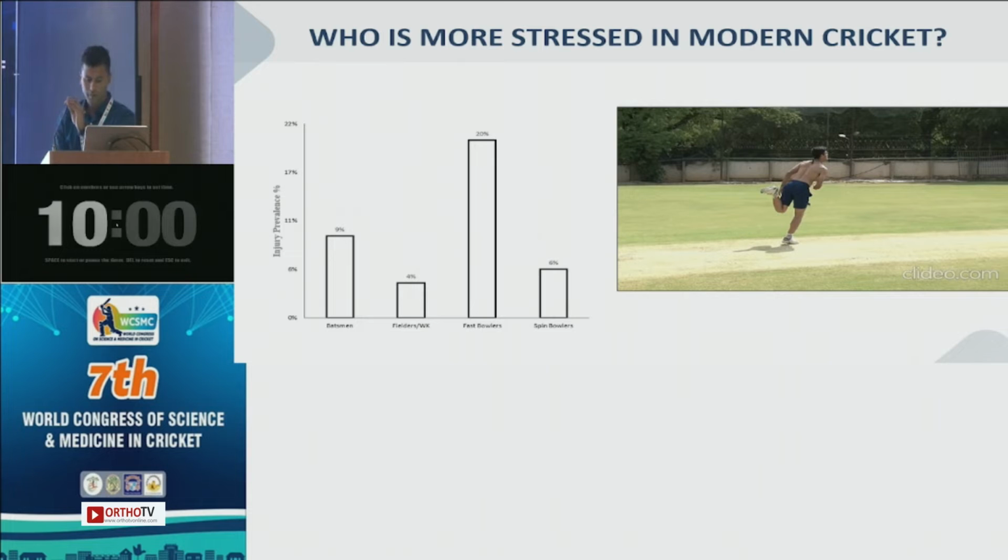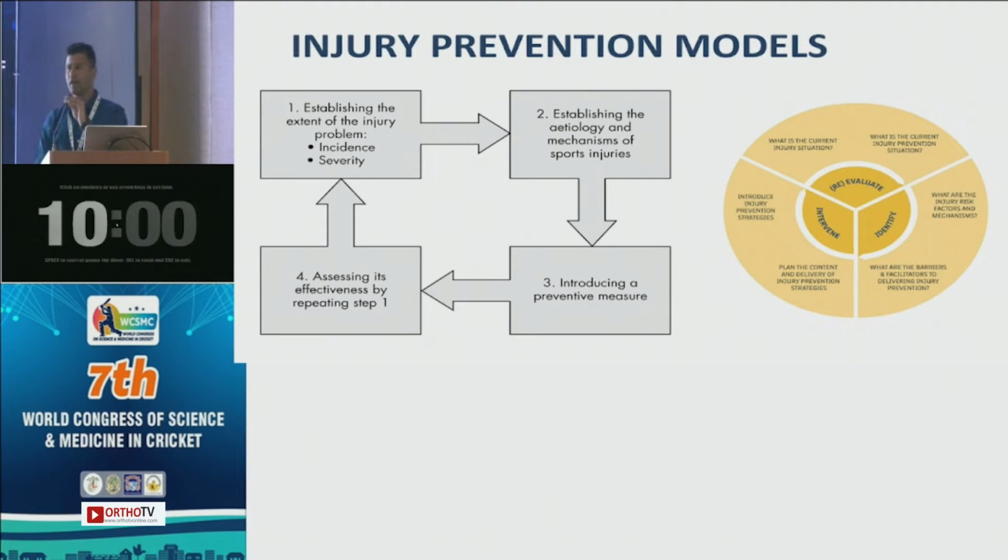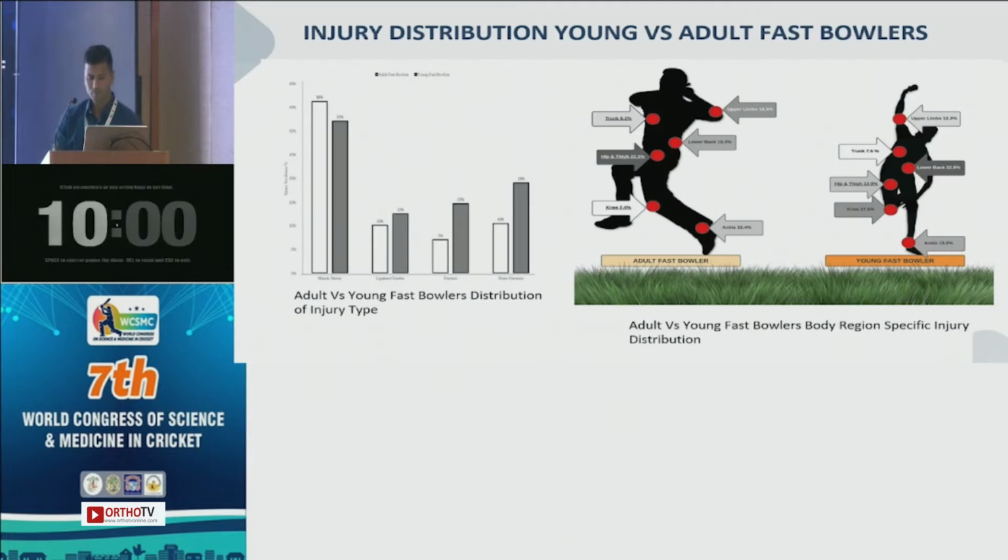Any approach to tackle the injury issue or injury severity issue needs to be looked at through systematic injury prevention models. Like you can see here on the screen, Barr and colleagues and O'Brien and colleagues have proposed a couple of injury prevention models. There are multiple injury prevention models in the field. The most common theme is that the first step is to establish the injury severity, and the second step is to identify the injury risk factors, because only then can we talk about the preventive steps. We followed both of these steps.